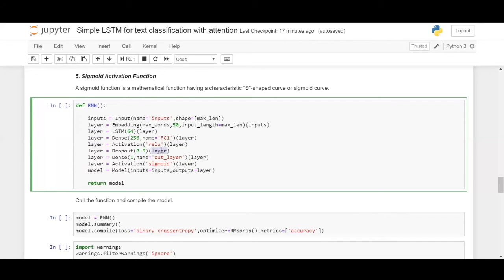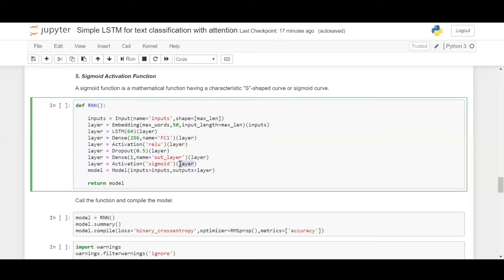We are doing dropout because the model tends to overfit and we do not want that, and the dropout layer information goes out to the dense layer. We just named this out layer. You can also give names to your layers. It's a pretty good practice in building neural networks, but keep in mind, don't give names to all layers because you might end up wasting a lot of time. Just flag a few important layers. If you feel that this layer I have to keep an eye upon, give a name to that layer. So I gave it a name as out layer, denoting output layer.